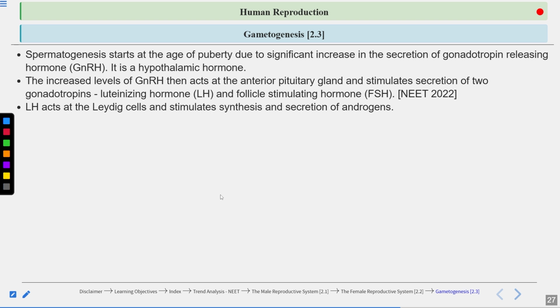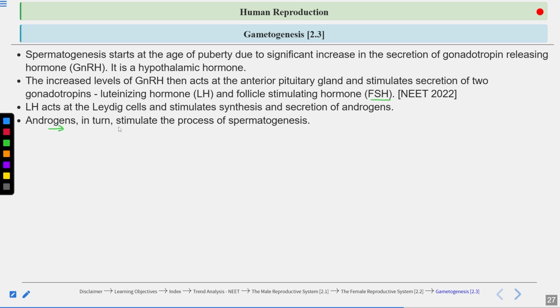So here you can see these Leydig cells. What is the function of luteinizing hormone here? It acts upon the Leydig cells, and in turn Leydig cells are stimulated to produce the androgens. Androgens are the male hormones, for example, testosterone. Now, what is the function of FSH? We'll talk about this also.